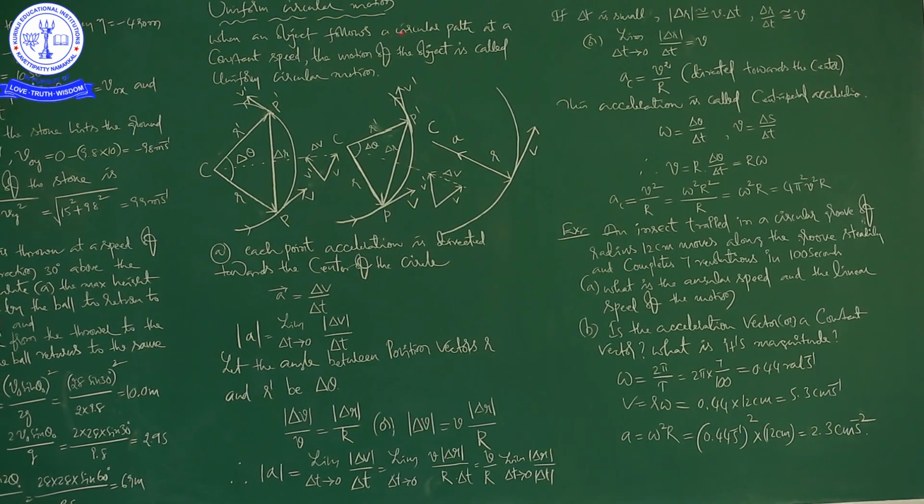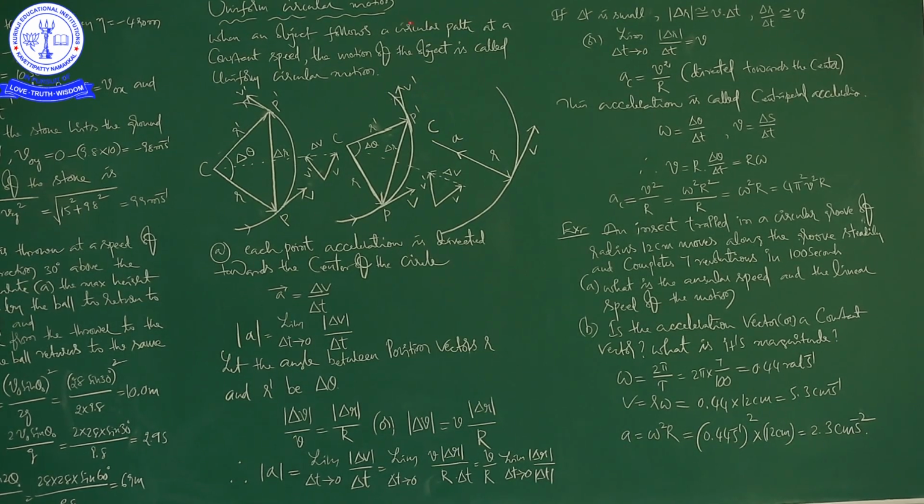So, what is motion? You know what is meant by motion. When a body changes its position with respect to surroundings and time, then it is said to be in motion. I will repeat once again: when a body changes its position with respect to surroundings and time, then it is said to be in motion. Next, circular motion.